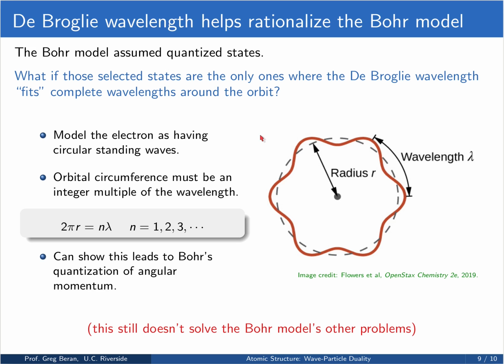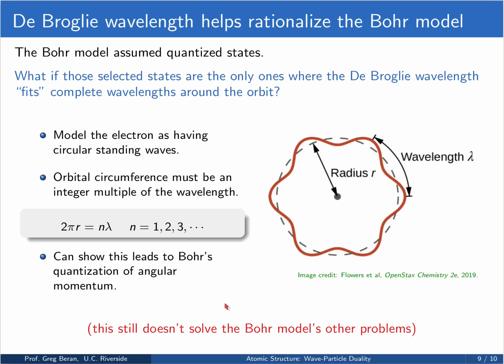And so if you think of the electron as having circular standing waves, and that the orbital circumference must just be an integer multiple of the wavelength, then you get an expression like this, where 2πr, the circumference of our orbit, is equal to some integer n times the wavelength, where n is 1, 2, 3, etc. And from this expression, you can actually derive Bohr's quantization of angular momentum. And so you can get a little more justification for this assumption that Bohr made from this idea of the de Broglie wavelength.